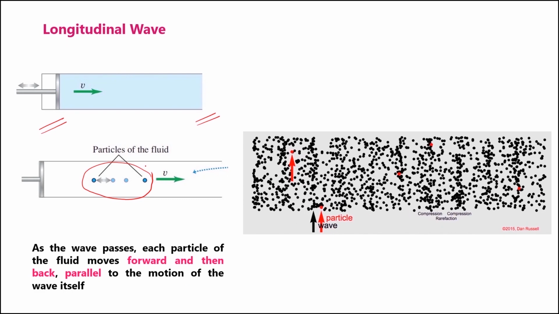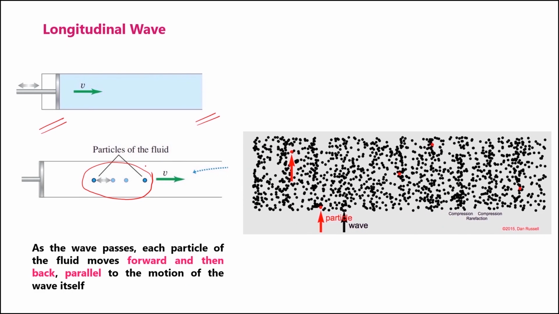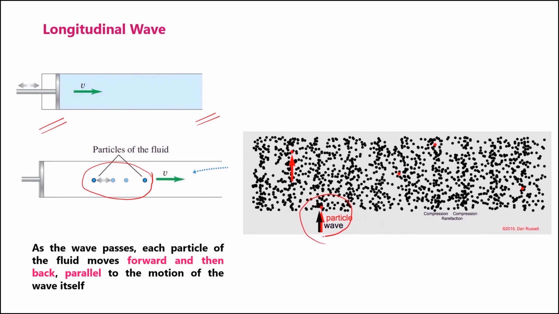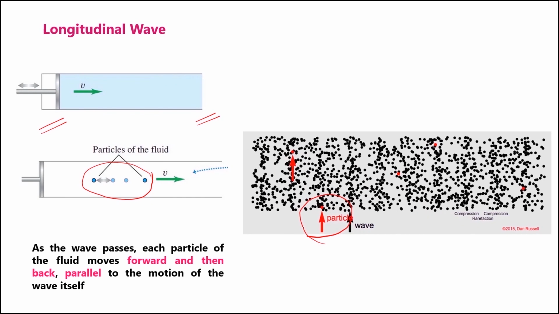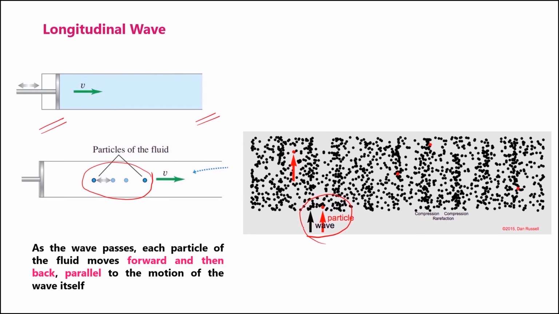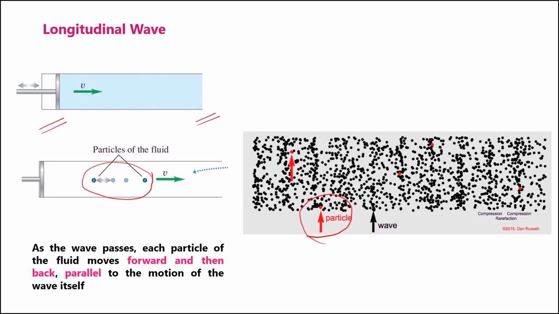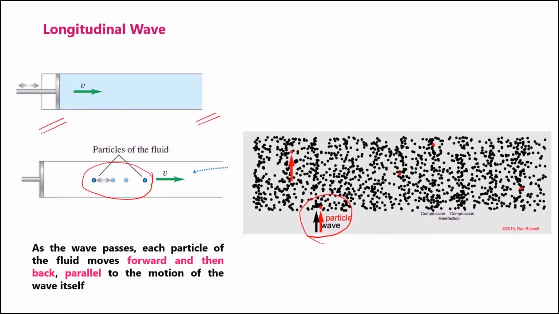As the wave passes, each particle of the fluid moves forward and then backward parallel to the motion of the wave itself, as we see in this diagram. You can actually see that the particle that is indicated by a red dot moves along a horizontal direction, forward and then back.